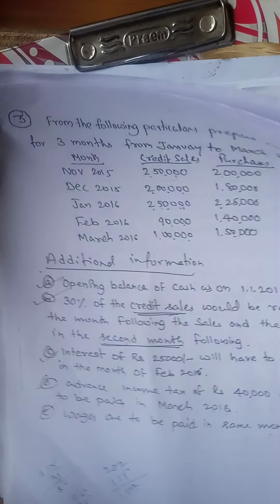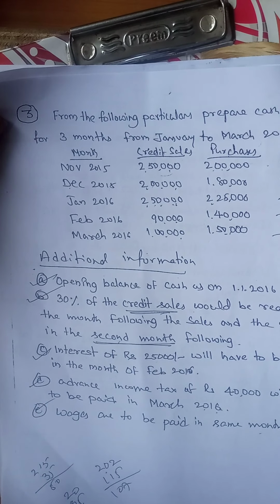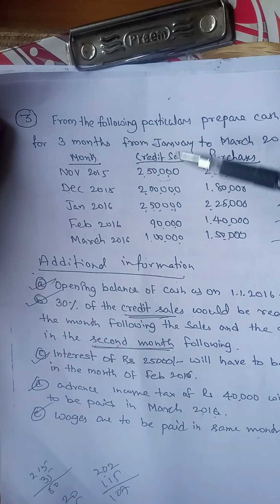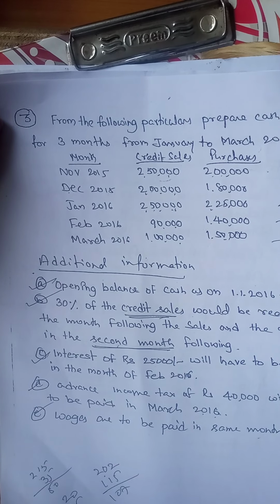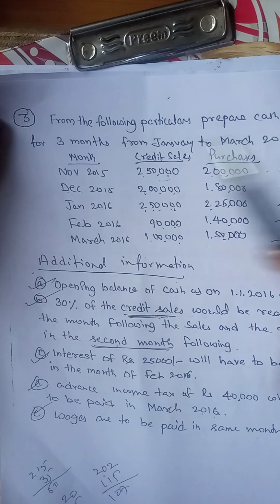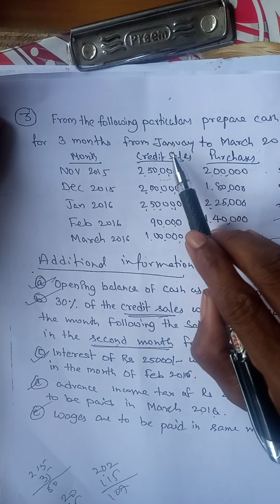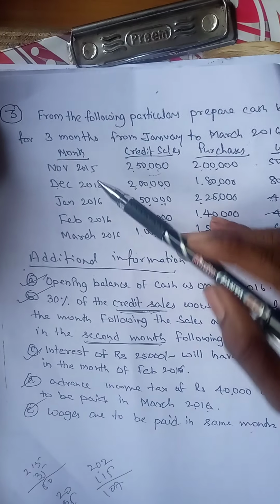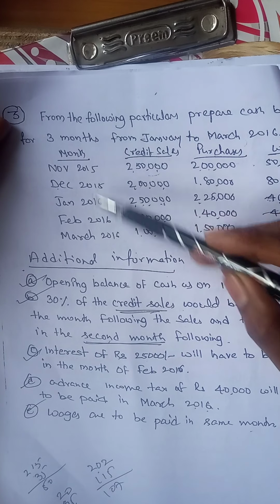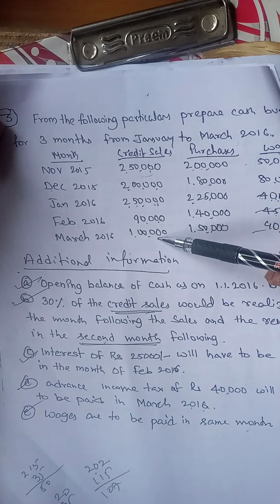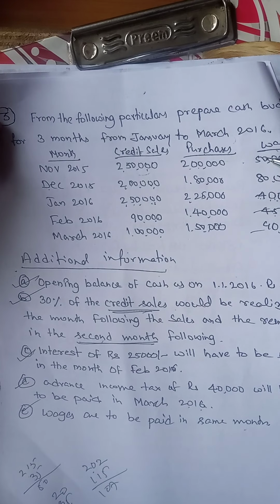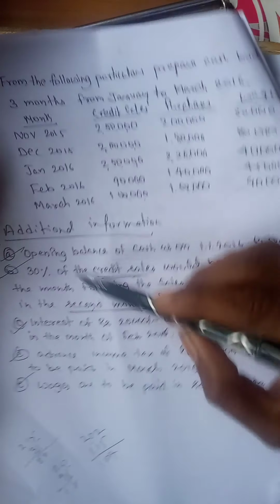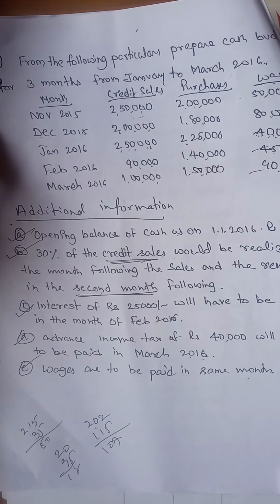In today's class, we are going to learn how to prepare a cash budget. The problem is given like this: from the following particulars, prepare a cash budget for 3 months, January to March, that is Jan, Feb, and March. Information is given for the months November to March: credit sales, purchases, and wages. With those information and the additional information, we have to prepare the cash budget.